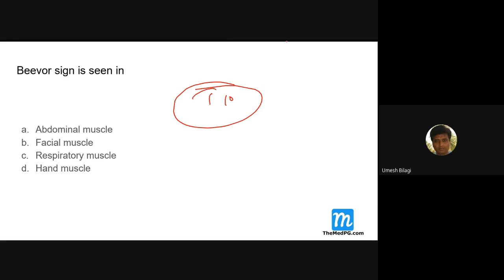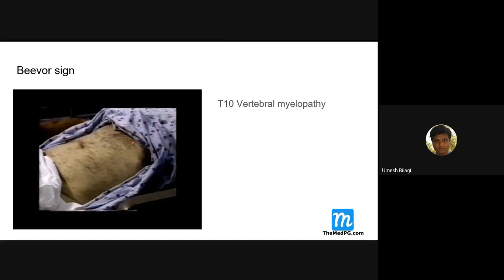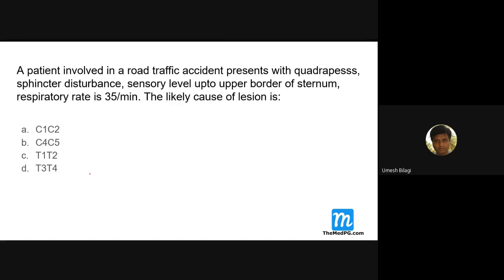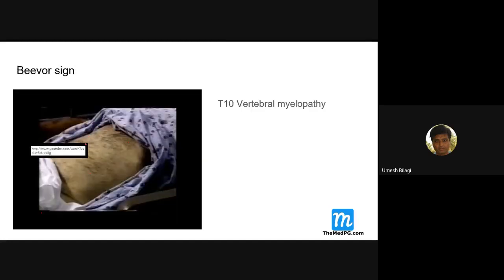If the lesion is at the level of T10, the upper part of the abdominal muscles is intact, whereas the lower part of the abdominals is paralyzed. I think I have a video, but it's not running. When the patient contracts, the umbilicus will move. In T10 myelopathy, when the patient flexes, the umbilicus moves up.